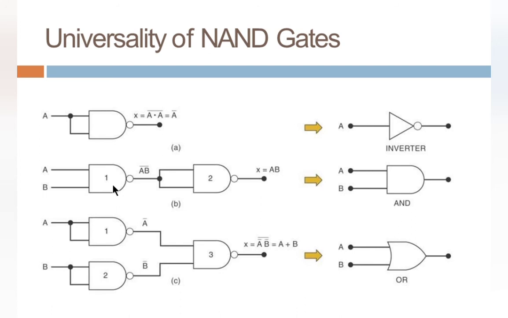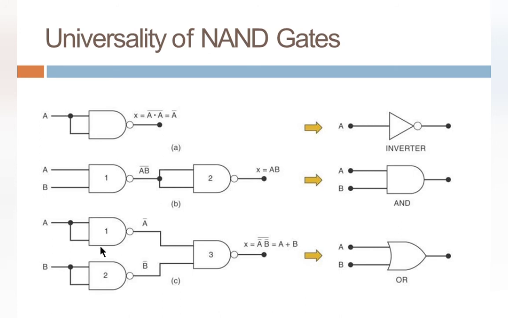Similarly, here in the next figure, this is a NAND gate. Then the output of this NAND gate will be AB whole bar. And if you are passing this AB whole bar twice through another NAND gate, you may get the answer as AB bar whole bar. While simplifying the same, you may get the answer as AB.